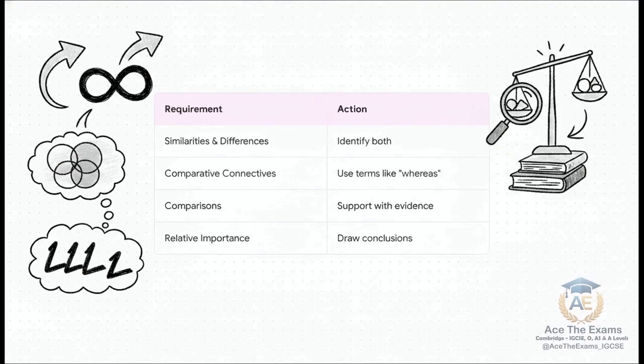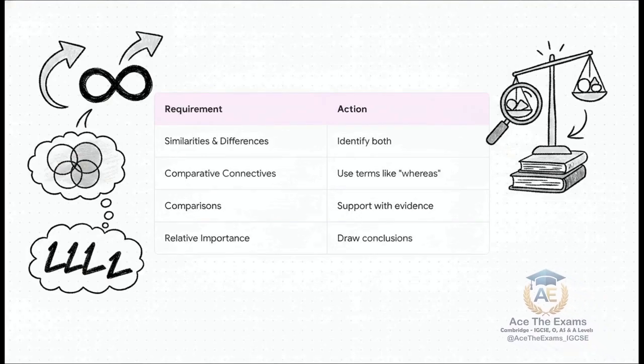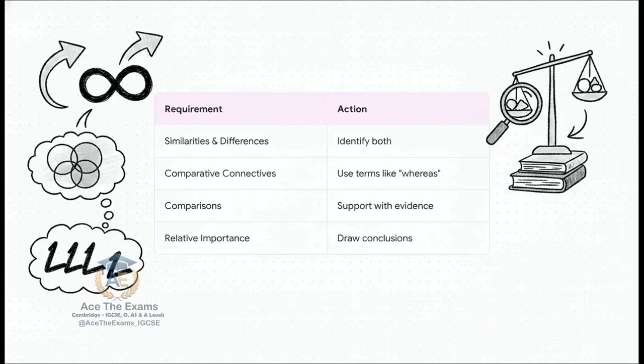When an exam question asks for an evaluation or comparative analysis of AI models, you must explicitly identify both similarities and differences. And here is the secret weapon. Use comparative connectives. Words like whereas, conversely, similarly, or on the other hand. This forces your brain to structure the paragraph logically. Don't just describe Model A and then separately describe Model B. You have to smash them together and compare them directly.